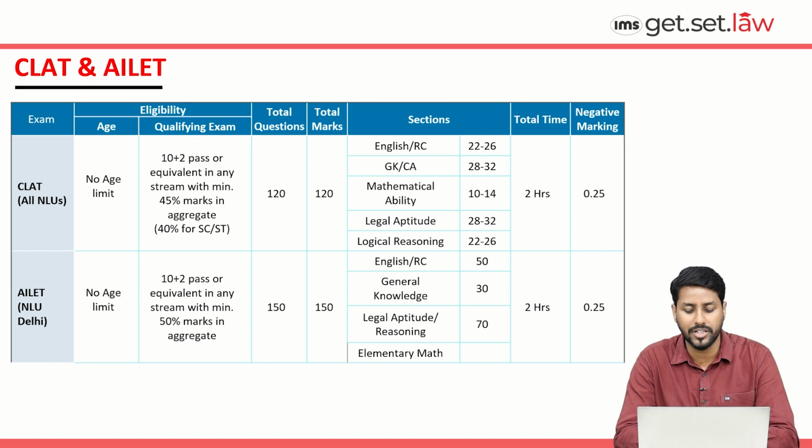If we talk about the sections, first of all there will be an English section. The weightage is a bit different as compared to CLAT. In English there will be 50 questions. In general knowledge, there will be 30 questions, and legal aptitude or reasoning will have 70 questions.